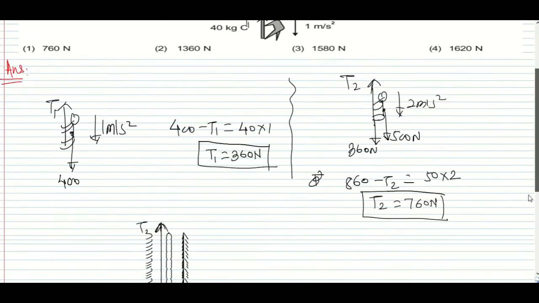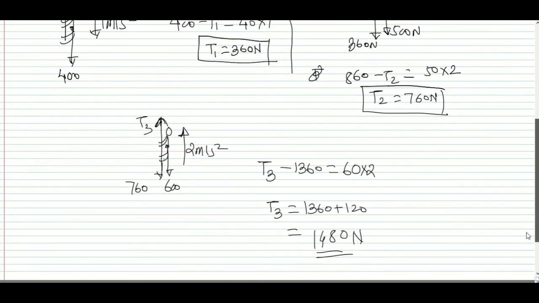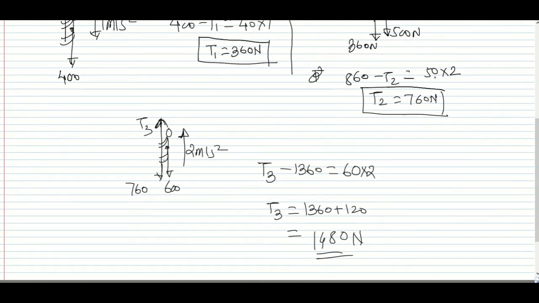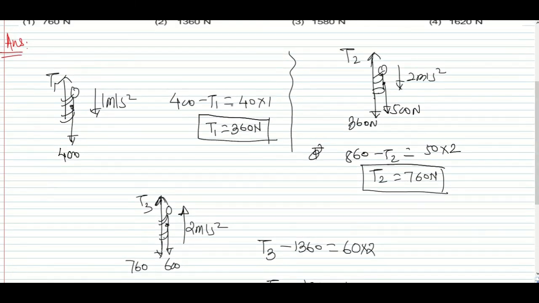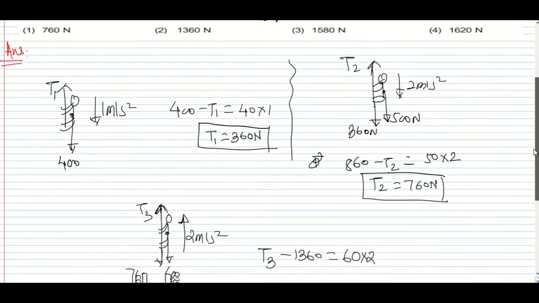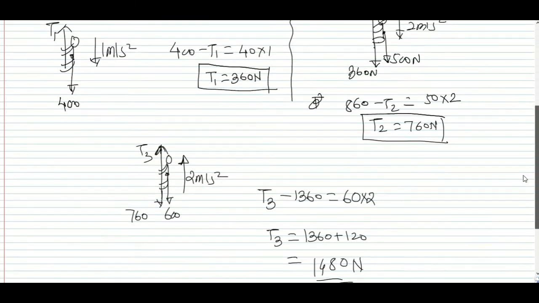1480. Okay, so I think we made a mistake somewhere. Let us check quickly. This is 40, 360. Okay, this is 360. This is 860. And this is 50 into 2, that is 100.